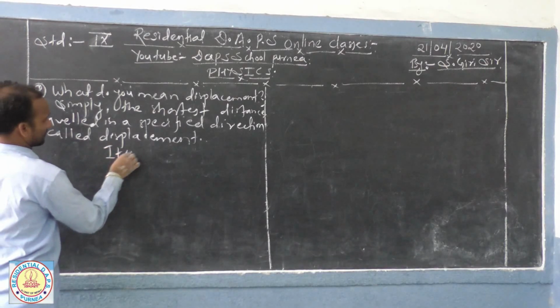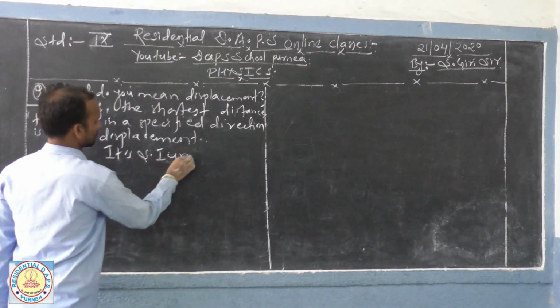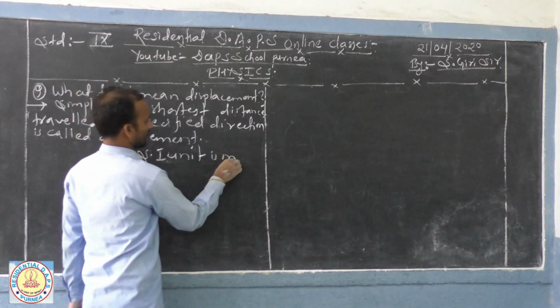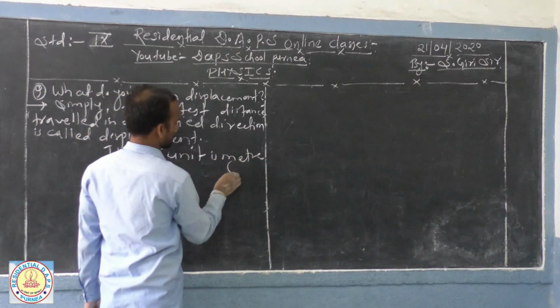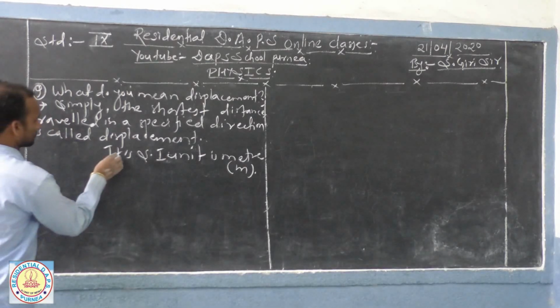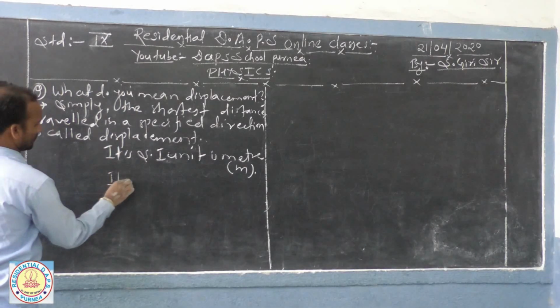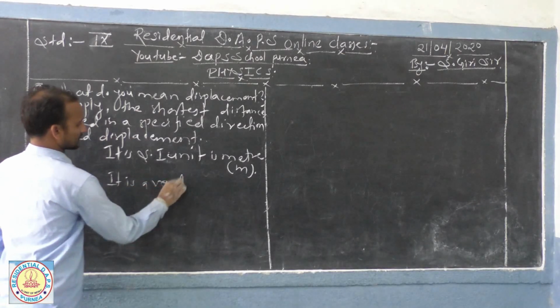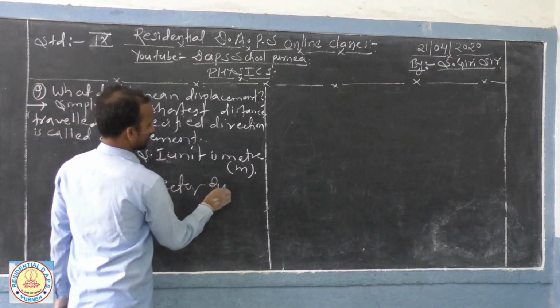Its SI unit is metre, symbol small m. It is a vector quantity.